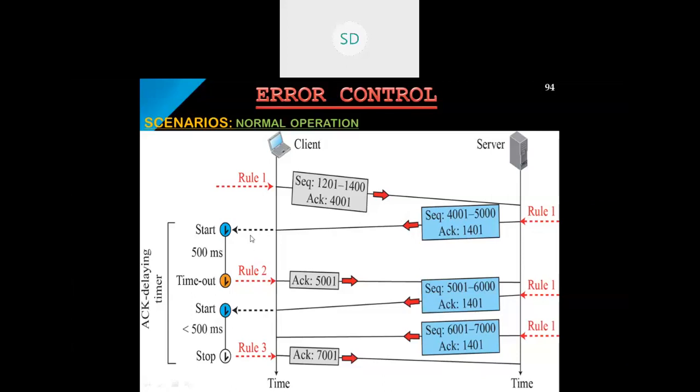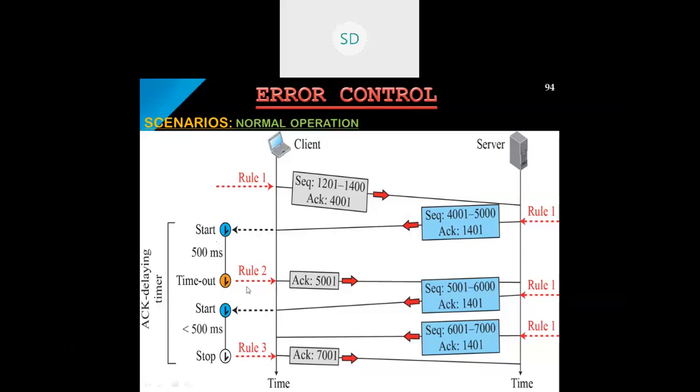Along with that, when this particular packet has arrived, the timer will also be started. Once the acknowledgement has arrived, what does rule 2 say? Rule 2 says that when the receiver has no data to send, suppose the receiver has no data to send at all, in that case the timer will be started.